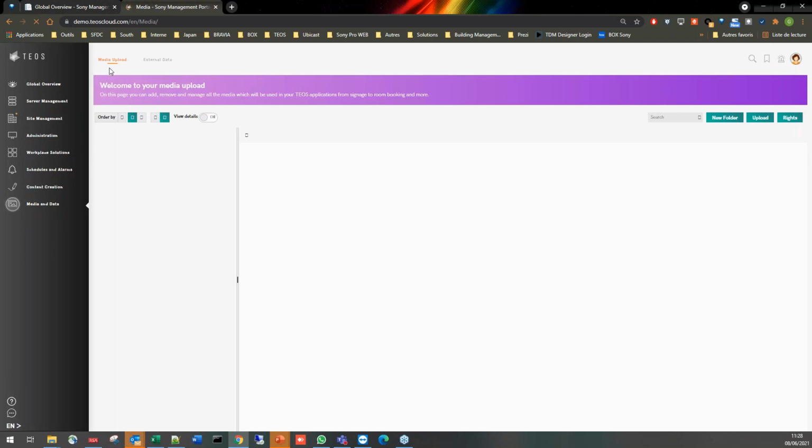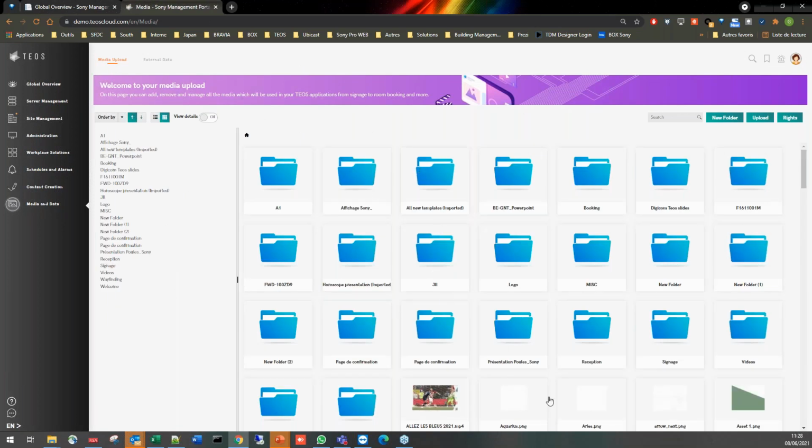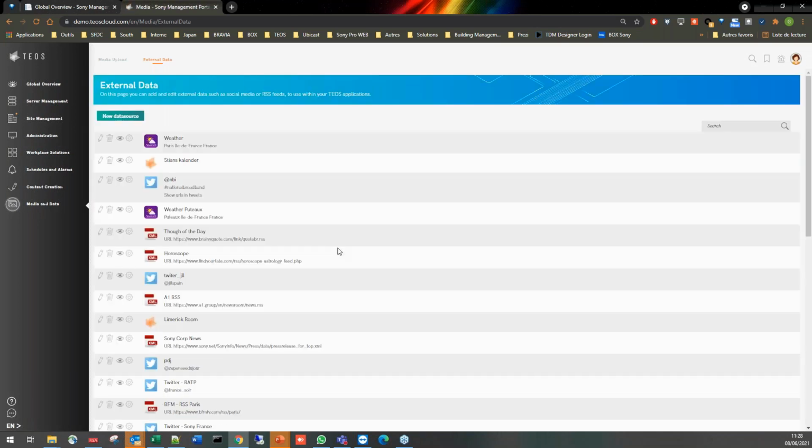Last part, really in 1 minute. So the media upload part, we have also improved the media upload part with a new folder management, where you can have a better visibility, a better search on your files, and on the external data as well, a lot more clarification.